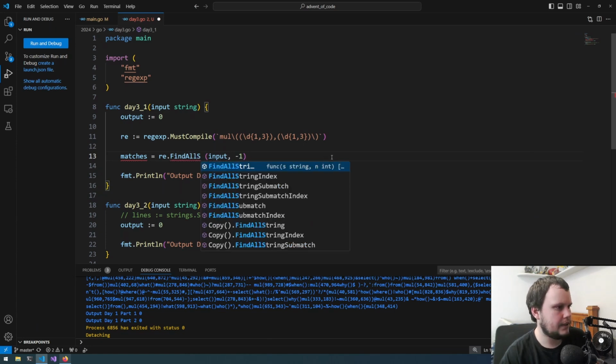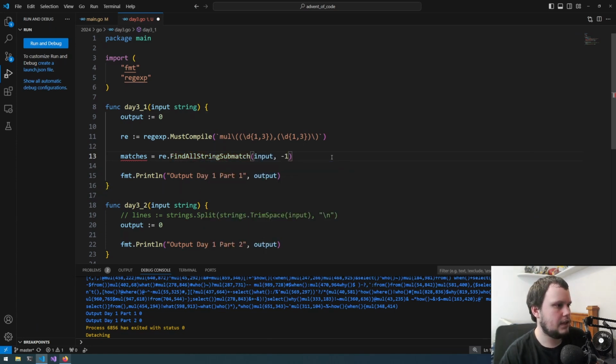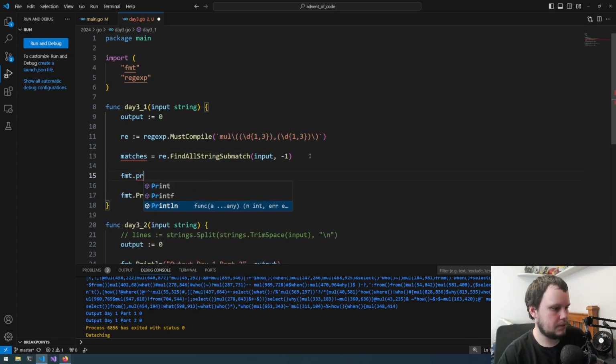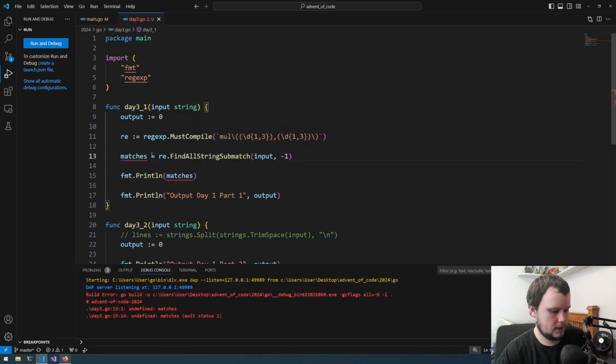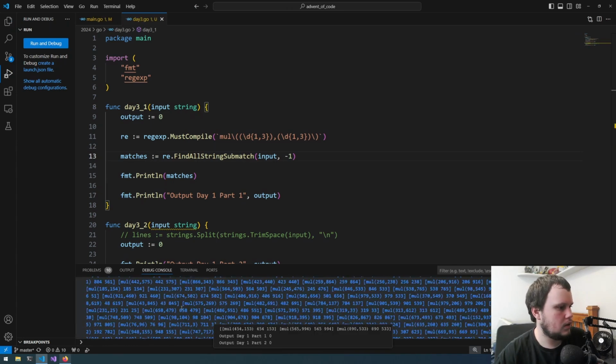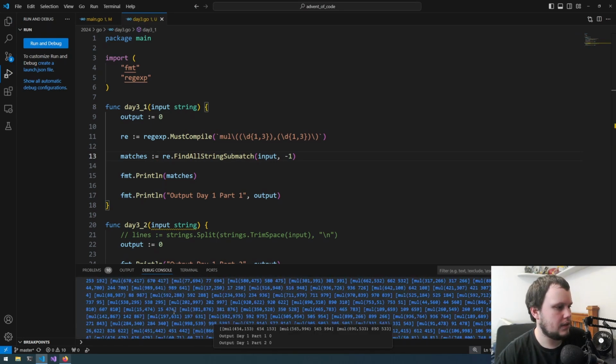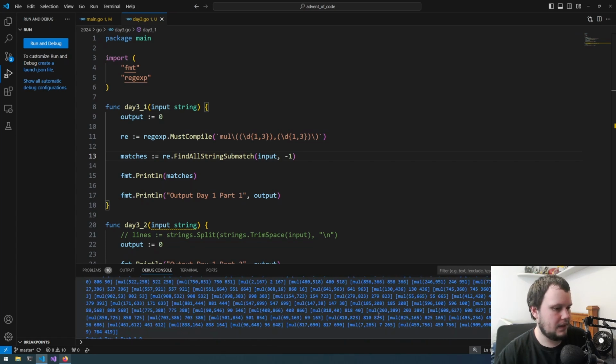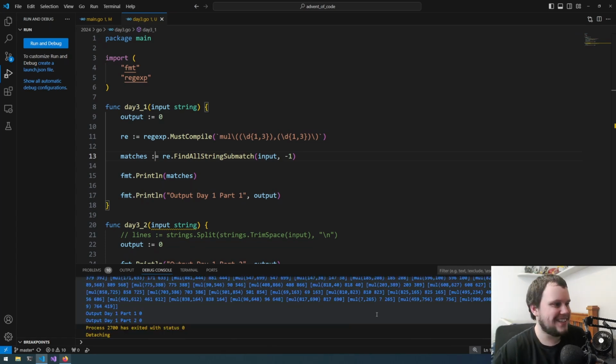Because it's currently saying we need a, there we go, string submatch. It was saying byte array, but we're obviously using a string. So matches, out of curiosity, let's just print what matches is. Alright, forgot that. That looks like it's working. Okay, cool. That looks like it's working perfectly. Didn't think it would actually work straight away like that. Guess my regex isn't too bad then.